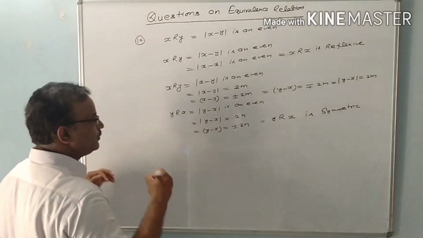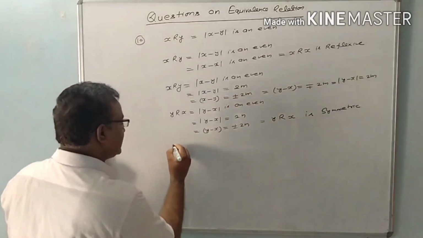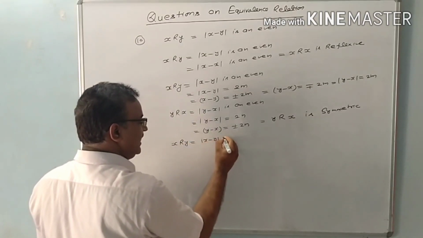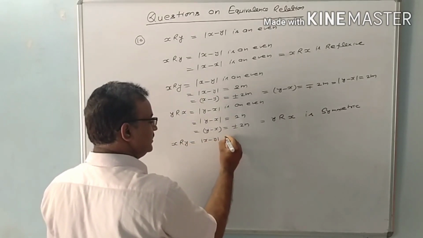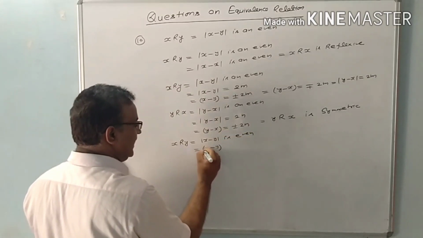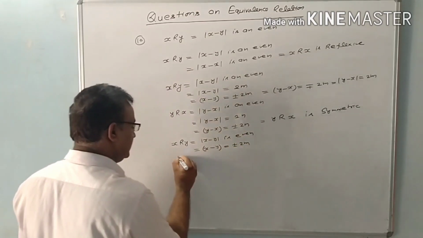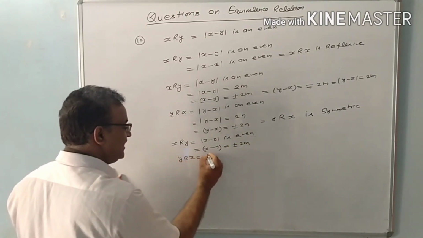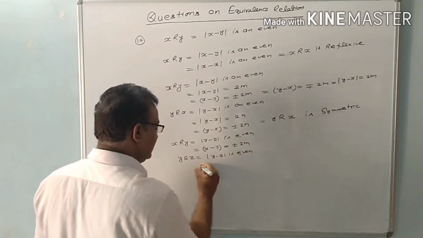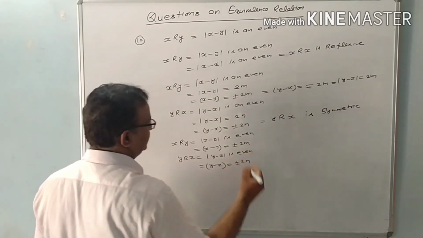Now it's time to prove whether it is transitive or not. So x is related with y if x minus y is even. So x minus y is equal to plus minus 2m. Y is related to z if y minus z is even, then y minus z is equal to plus minus 2n.